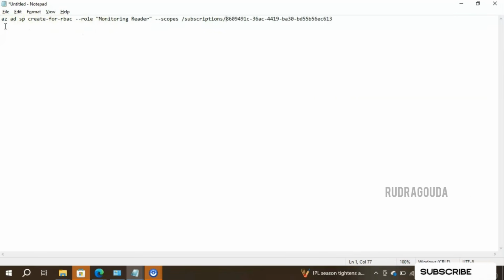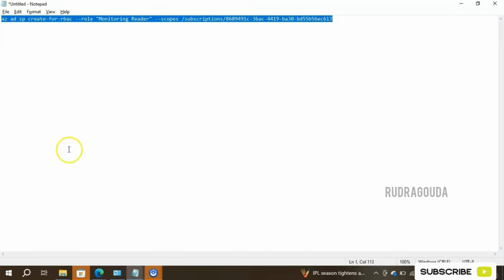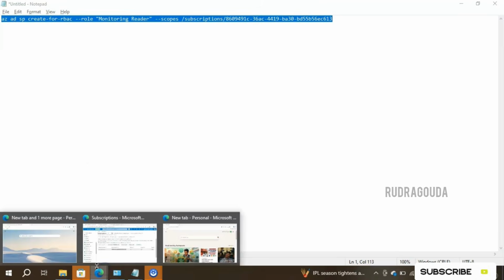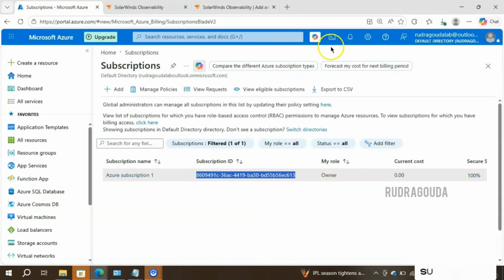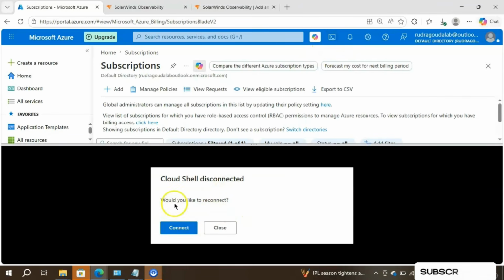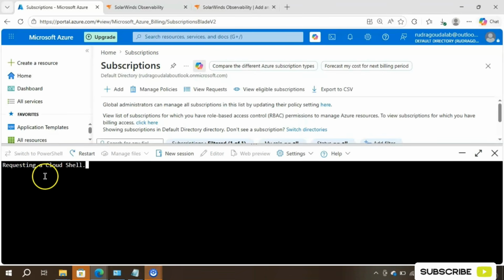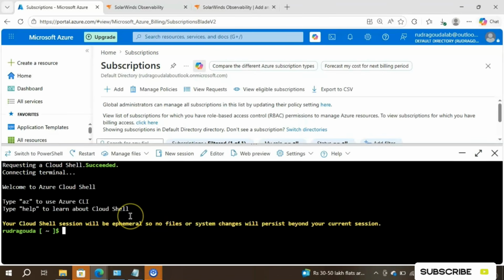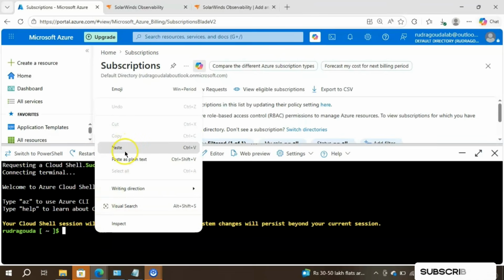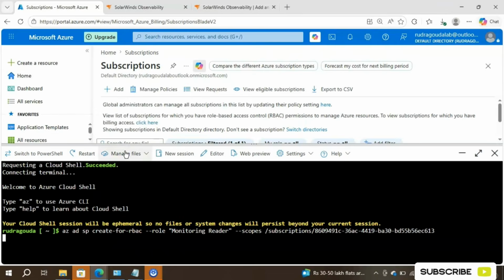We need to copy this command and run it in our Azure CLI. Again, I'll go back to my Azure portal. To go into the CLI mode, simply click on this option so that it will connect. Cloud Shell is disconnected, so let me connect it back. Okay, it's connecting, requesting the Cloud Shell. It is connected successfully. Welcome to Azure Cloud Shell. You are able to see, right? Now I will paste the command that I have copied and simply press enter.